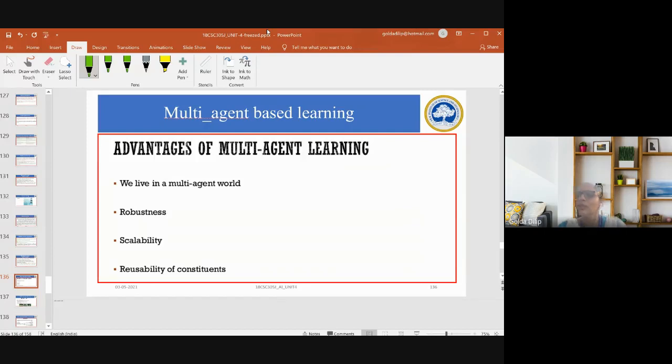Okay, so a lot of agents work in collaboration to achieve some common goal. Even your self-driving car will basically be simulating the traffic interactions between the human driver, your pedestrians, and the automated vehicle. So these are all examples of your multi-agent based learning.